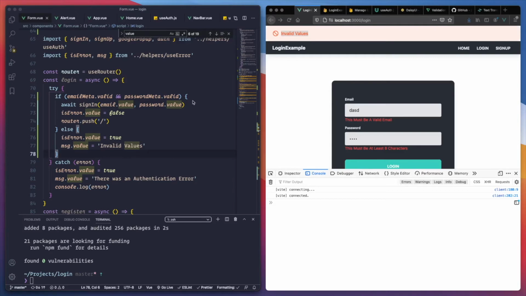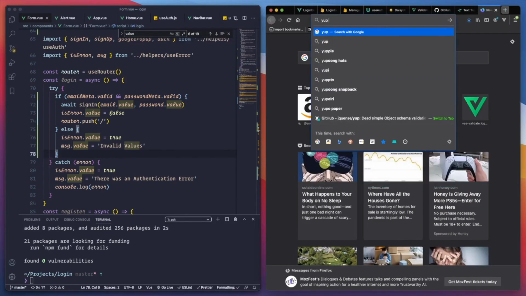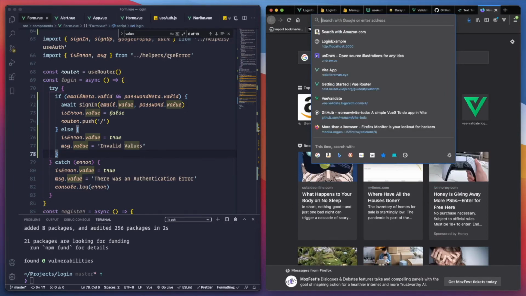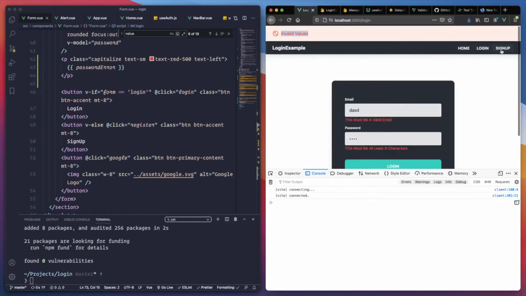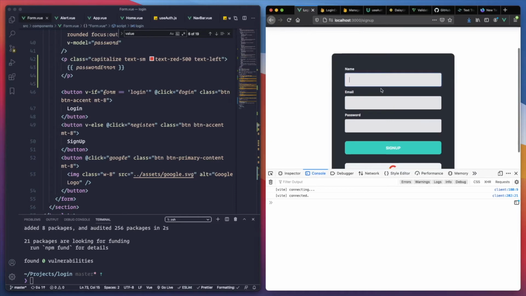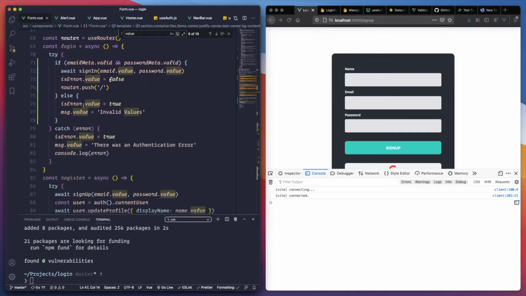Now let's do the rest of the elements. Let's do now the sign up. For the sign up, I need to validate the name, email, password, and probably repeat password, and both passwords need to be the same. Right? So let's actually do that. And of course, we will not be able to proceed if nothing is valid.